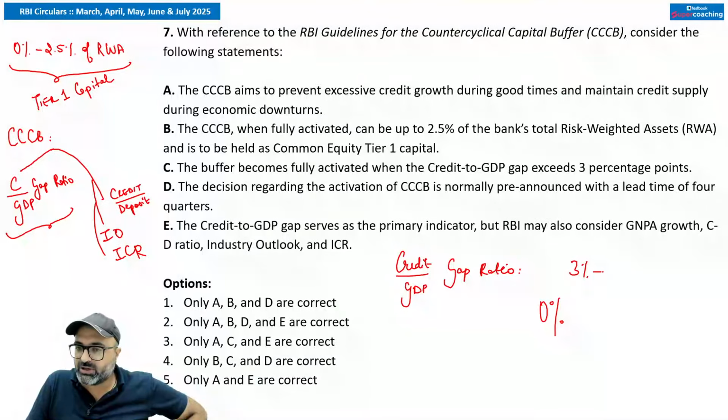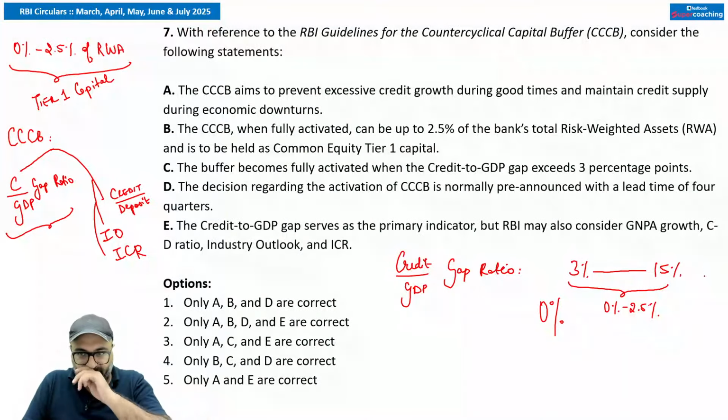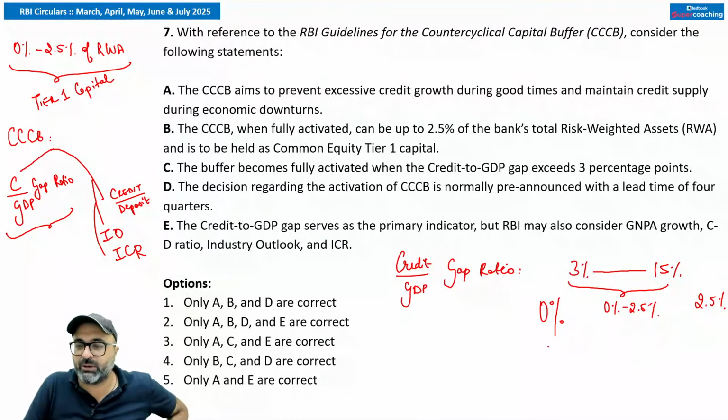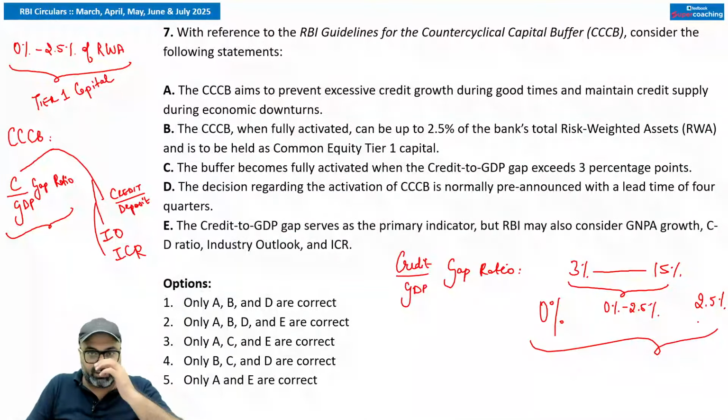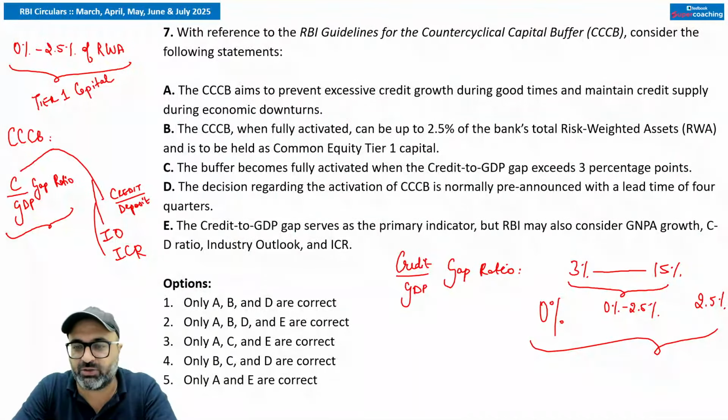The moment it crosses the 3% mark, then from 3 to 15%, maintenance will be 0 to 2.5%. And if it crosses the 15% mark, then it will be 2.5% of RWA. This is something which you need to remember.